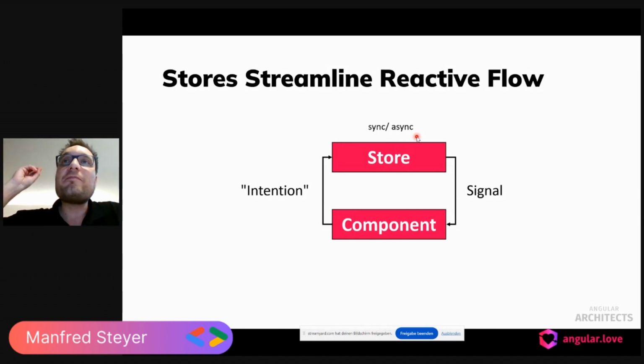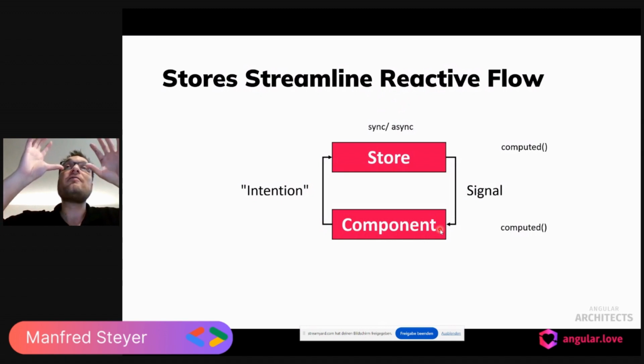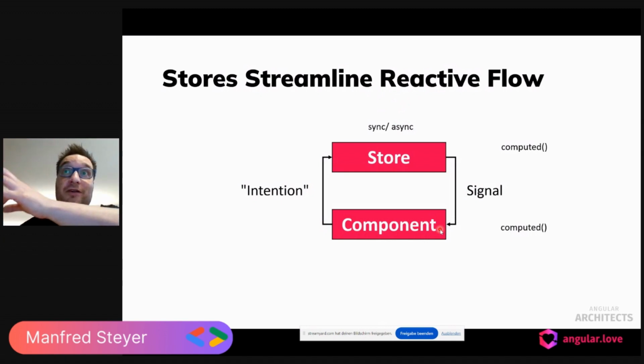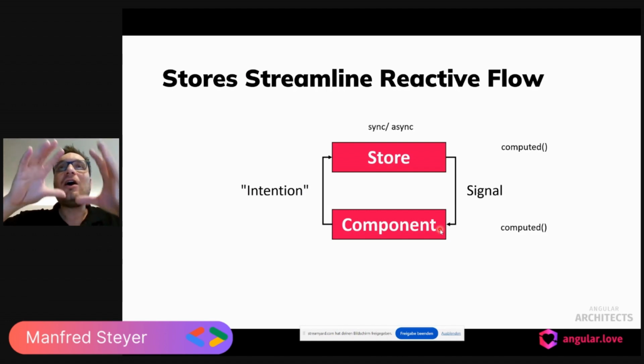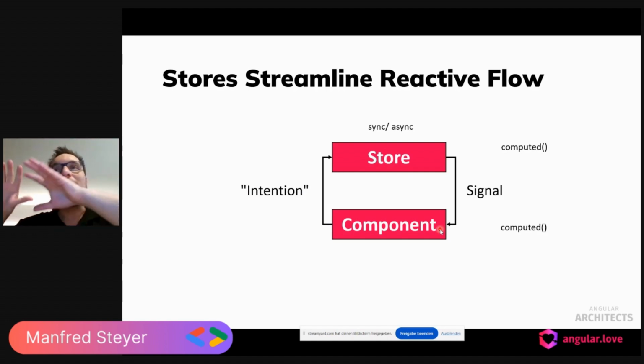Those values are put into a signal, and the signal now transports these values into the components, or to be more precise, into the view of your components. And this happens in a synchronous way. And when doing so, we can project the values using computed to our view model, to the representation of our state we need for this or that view.